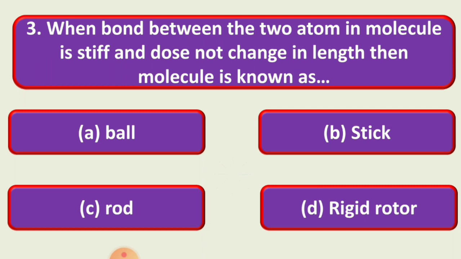And the correct answer is D, that is rigid rotor. So when the bond between the two atoms in a molecule is stiff and does not change in length, then the molecule is known as rigid rotor.